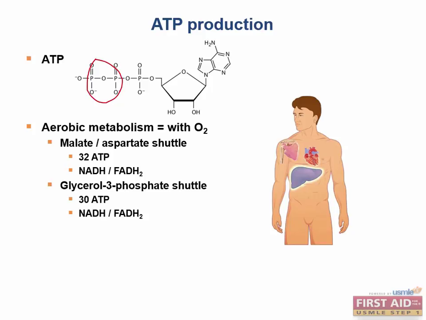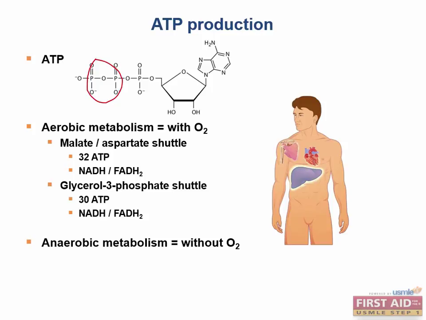However, only 30 molecules of ATP are produced when the glycerol 3-phosphate shuttle is used in muscle. The difference in this shuttle is that it transports NADH electrons from the cytoplasm to the mitochondrial FADH2 acceptor, which can only produce about 2 molecules of ATP per NADH consumed.